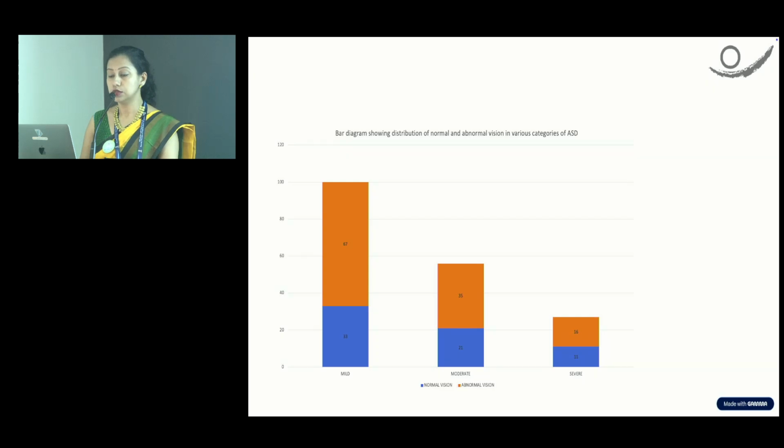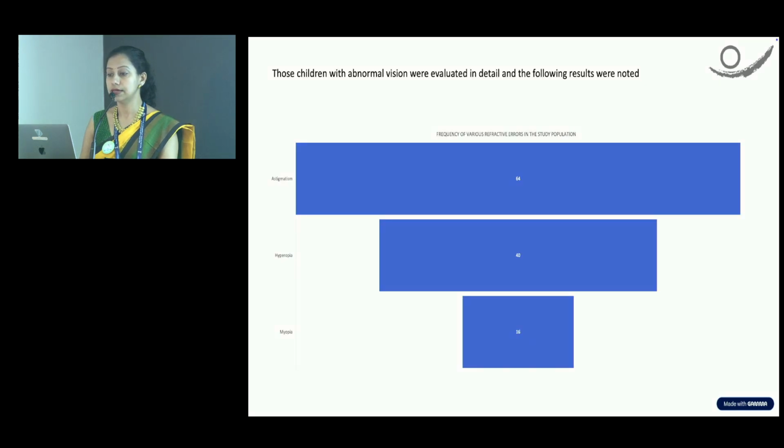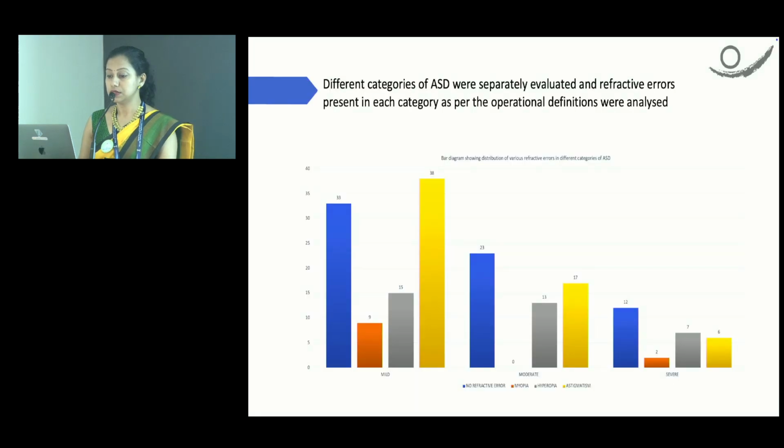We categorized into different subgroups of ASD, which again followed a similar pattern. All the subgroups of ASD had a high prevalence of visual anomalies. In our study, we found that astigmatism was the most common refractive error in the population, followed by hypermetropia and then myopia. We evaluated the subgroups of ASD with respect to these refractive errors, and the mild and moderate categories of ASD followed a similar trend, wherein astigmatism was the commonest refractive error.